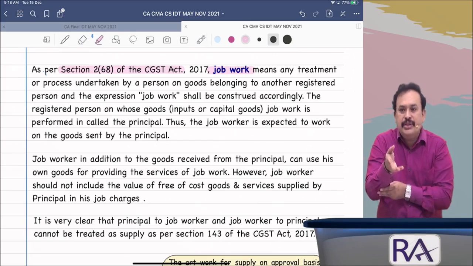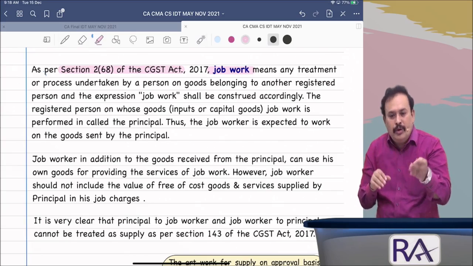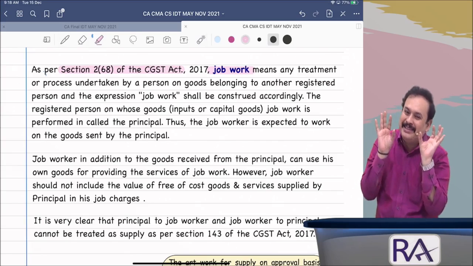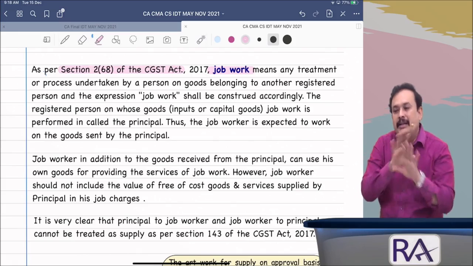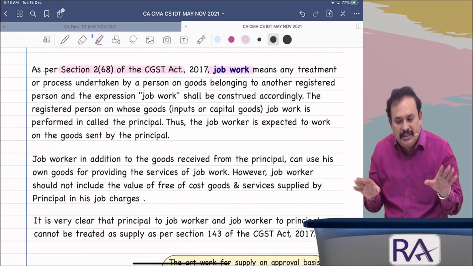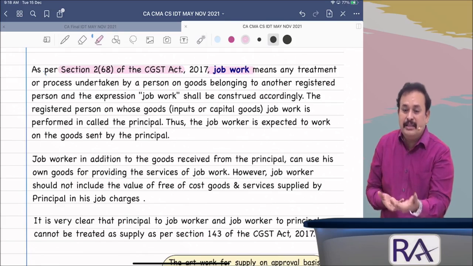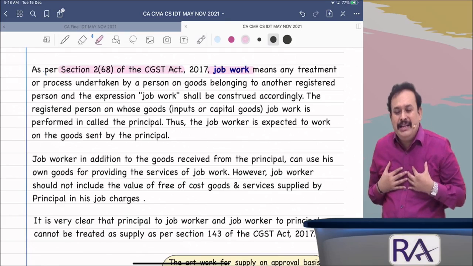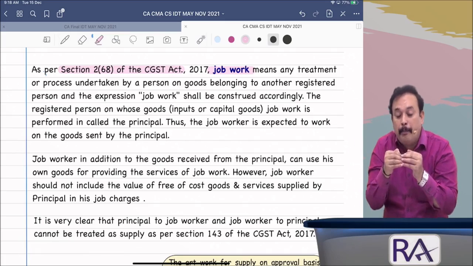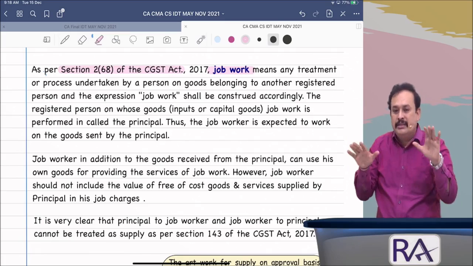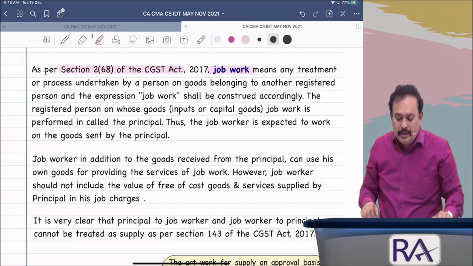Otherwise, simple. You own a car, a BMW car. You want to give it for service to Rafi Automobile Service Center. You came to my place and gave the car to me for servicing. I did a perfect service for your car, neatly cleaned every part, arranged, assembled and gave it back to you, sir, your car is ready. So my activity is on the goods of the other. This falls under section 2, subsection 68, namely the job worker. Section 2, subsection 68 of the CGST says what you mean by job worker.